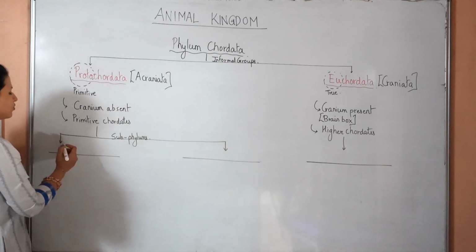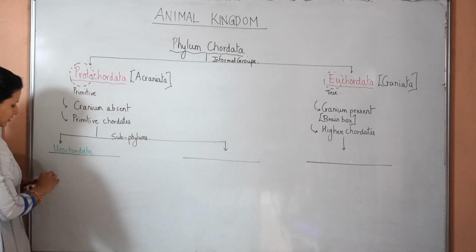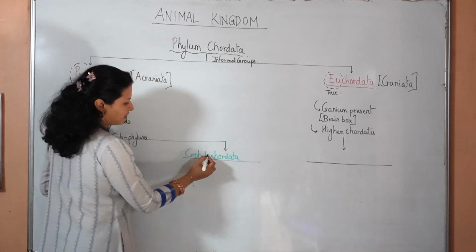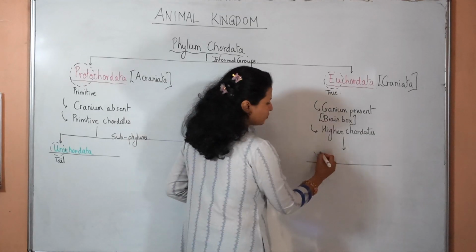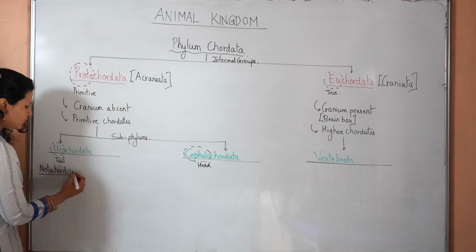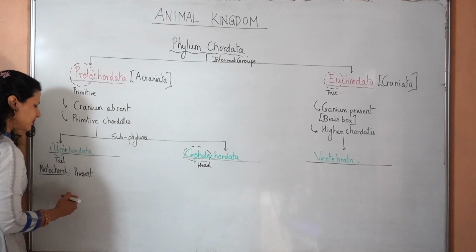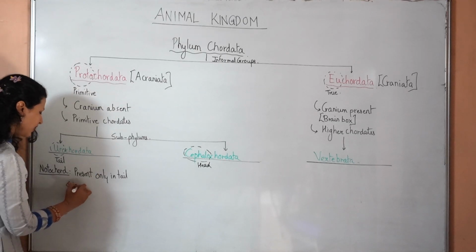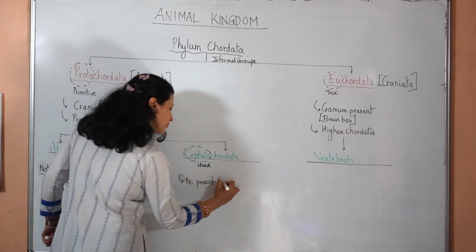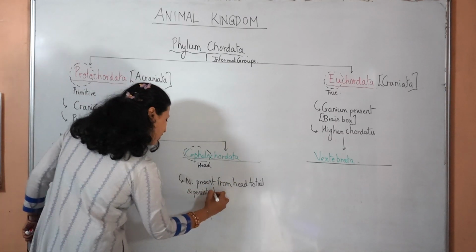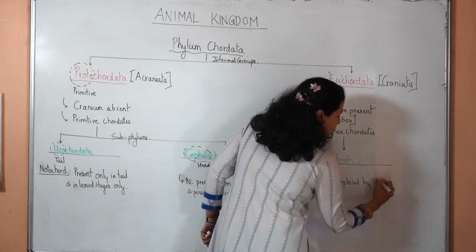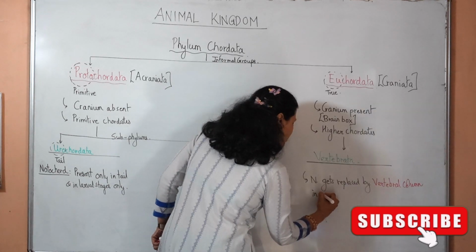This first subphylum under Protochordata is called as Urochordata, wherein Uro means tail. The second subphylum is called as Cephalochordata, wherein Cephalo means head. And this subphylum is called as Vertebrata. This distinction is mainly based on the status of the notochord in each one of them. The notochord is present in Urochordata only in tail and in larval stages only. Then in Cephalochordata, the notochord is present from head to tail and persistent throughout life. Whereas in Vertebrata, the notochord gets replaced by vertebral column in adult stages.